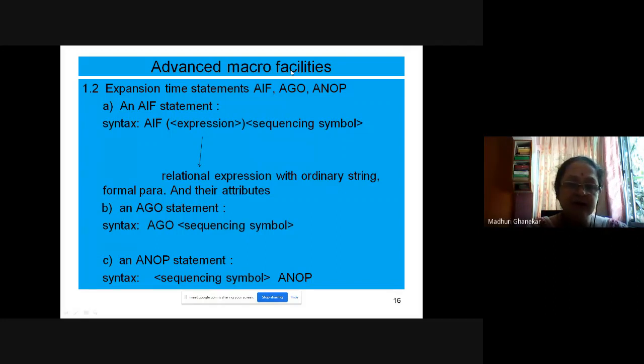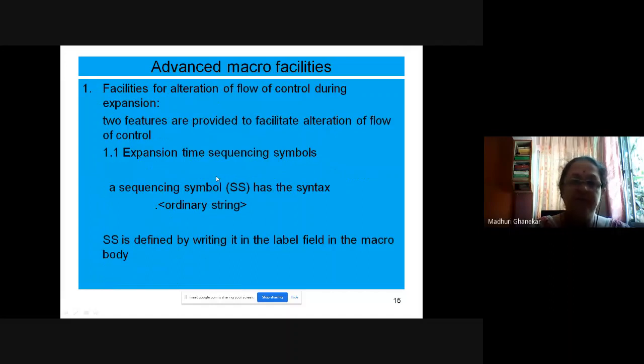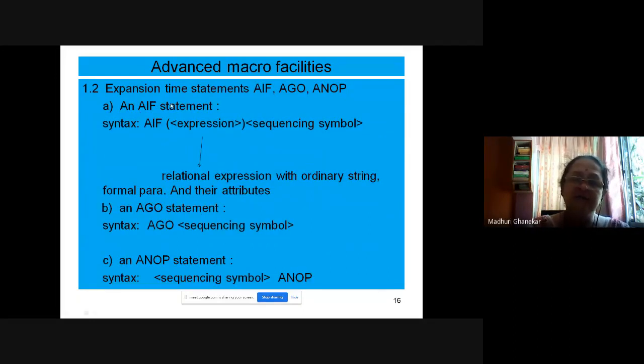Advanced macro facilities. Inside advanced macro facilities, we are learning alteration of flow of control. There are two facilities: expansion time sequencing symbol, which is nothing but the labels inside the macro body, and the second facility, expansion time statements. You are allowed to write those three statements inside the macro body: AIF, AGO, ANOP.